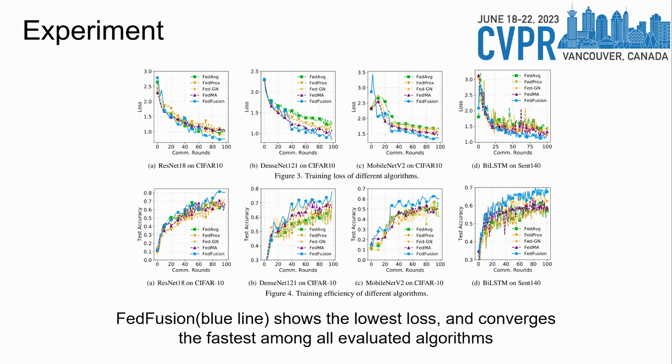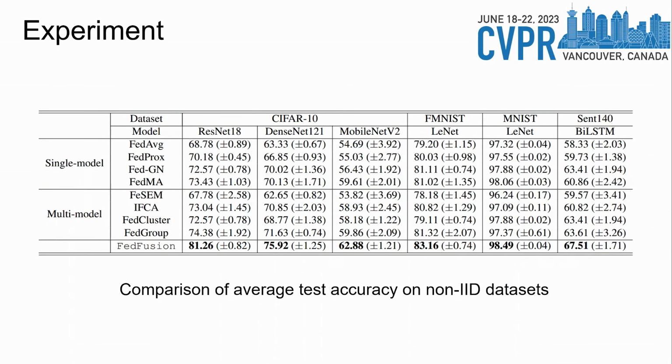The figure here shows the accuracy and loss results for training different models on different datasets. Clearly, Fed-Fusion has the lowest loss and converges the fastest among all algorithms, and it reaches higher accuracy in a shorter period. In this table, we show the final accuracy of all these algorithms after convergence. Since clustered and personalized FL methods output multiple models, we use the average results of all these output models. We repeat each experiment for 20 rounds and calculate the average result. Fed-Fusion achieves the highest accuracy among all compared algorithms, improving the global model's accuracy by up to 12%.